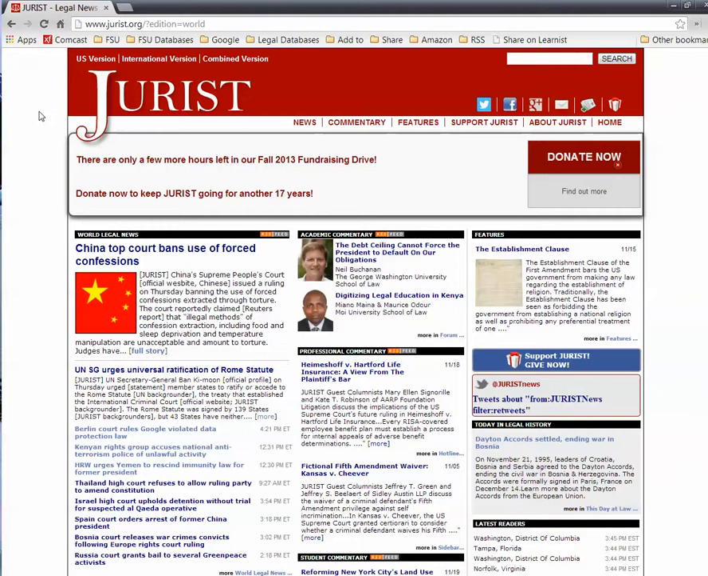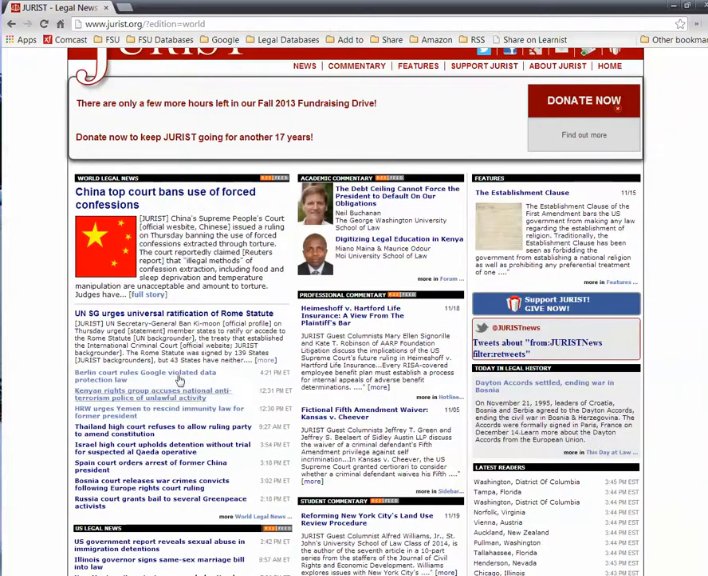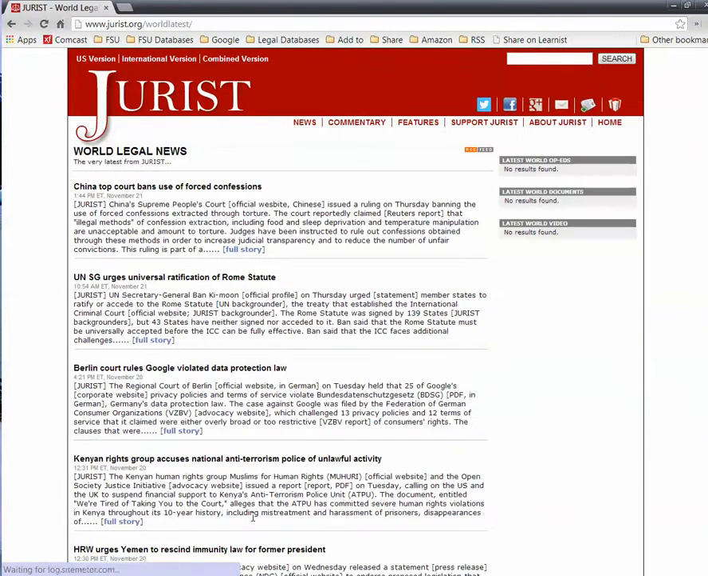The first column you see has a list of the most current world legal news items, and you can scroll down and see all of the different news stories that they have. You can click on any one of them to get to those stories. There is more, and you can scroll down and click on more at the very bottom of that box, and it'll bring you to a cleaner, longer list of their news stories of the day.